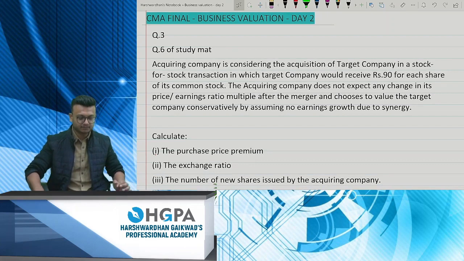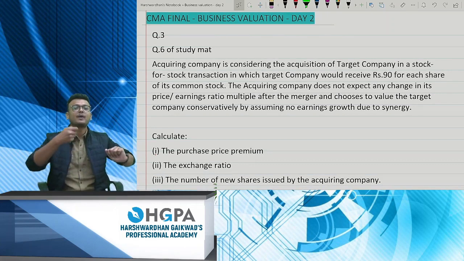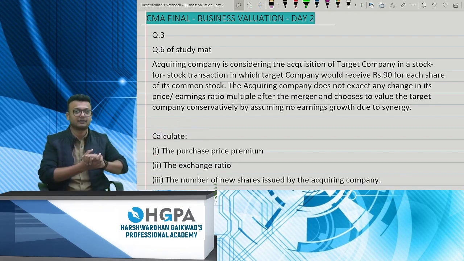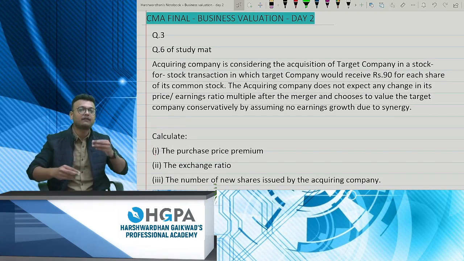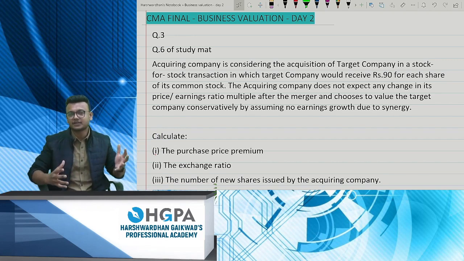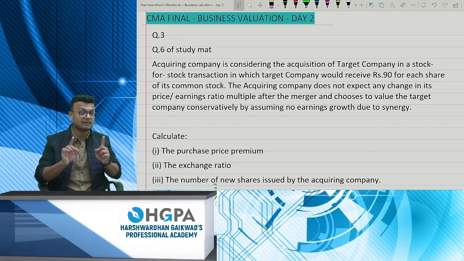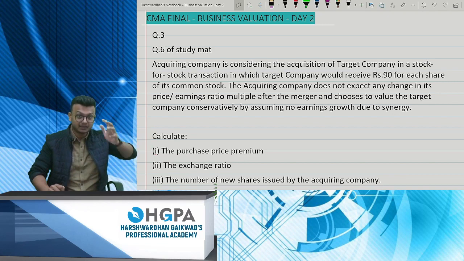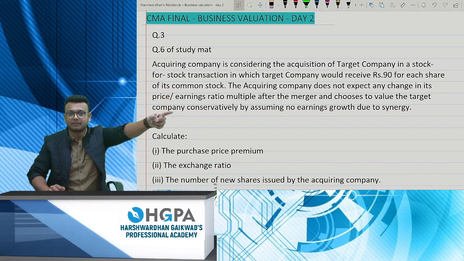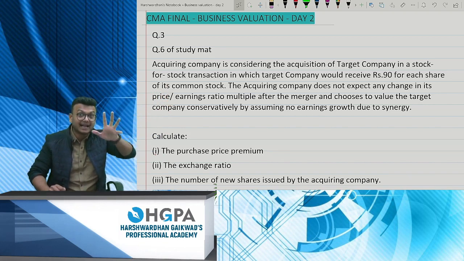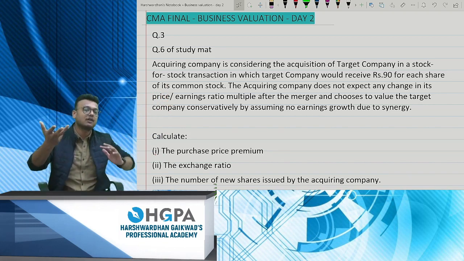Before I proceed with today's lecture, I'll give a quick recap of the previous lecture. In merger and acquisition, we saw the basic concept of what is a transferor and a transferee company, what is the meaning of cost of merger, and what is the meaning of merger gains, if any is given in the question. Also, remember the cost of merger. How do you compute it? The price which the acquiring company is paying to the target company, minus the value of that company. Whatever extra you are paying is your cost of merger. It is also called goodwill.